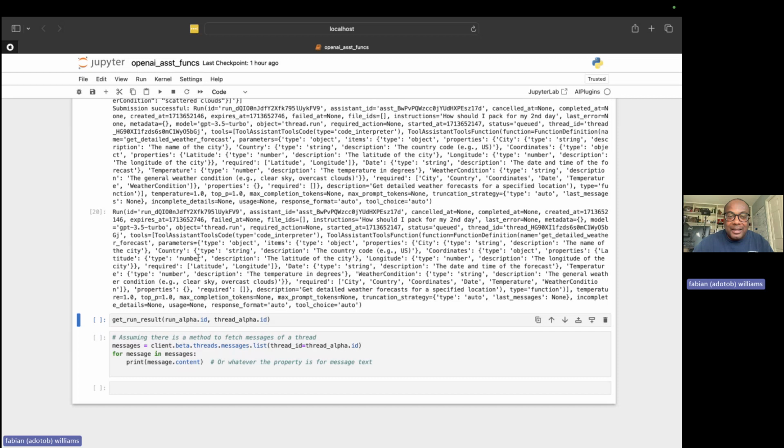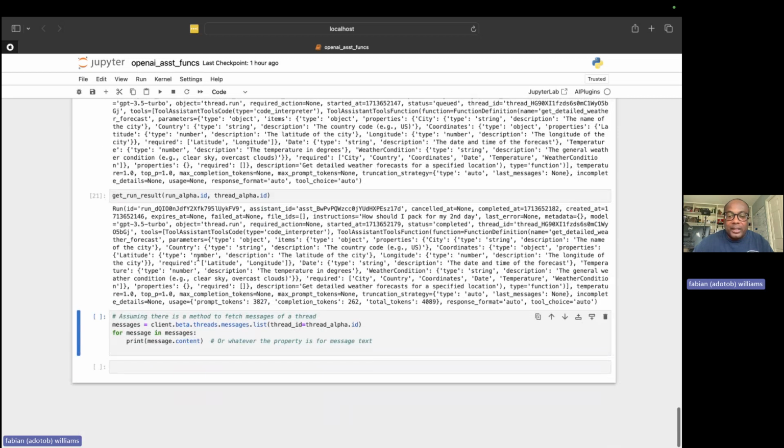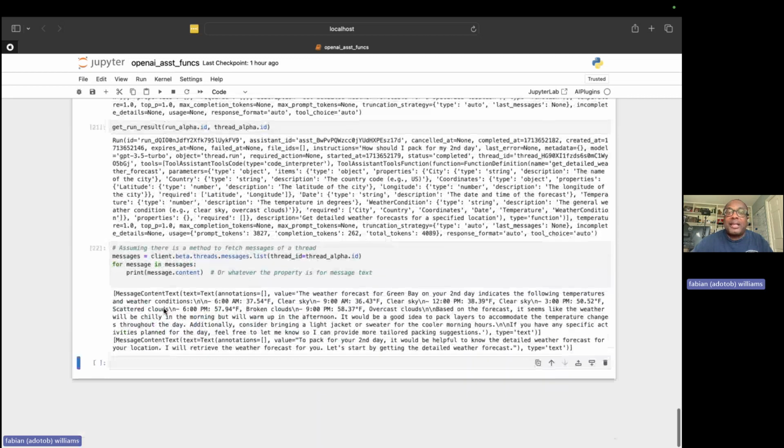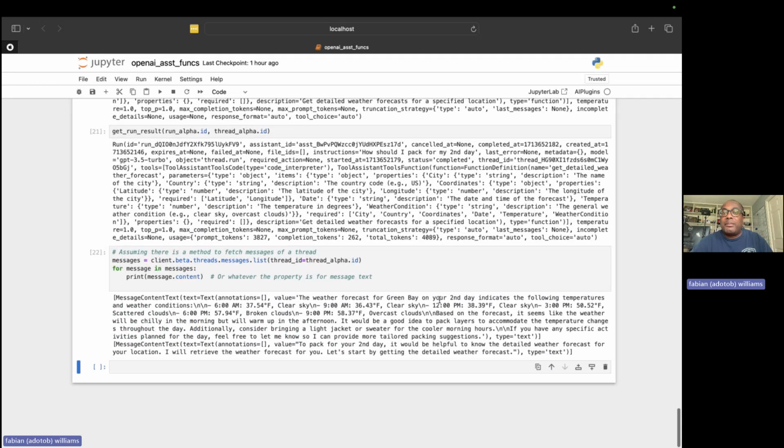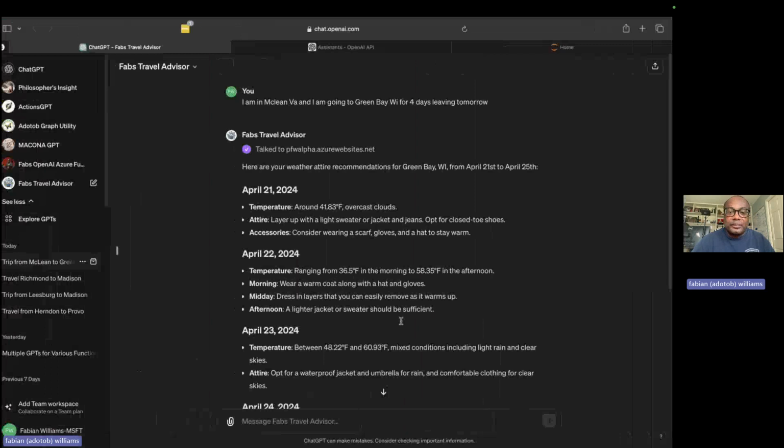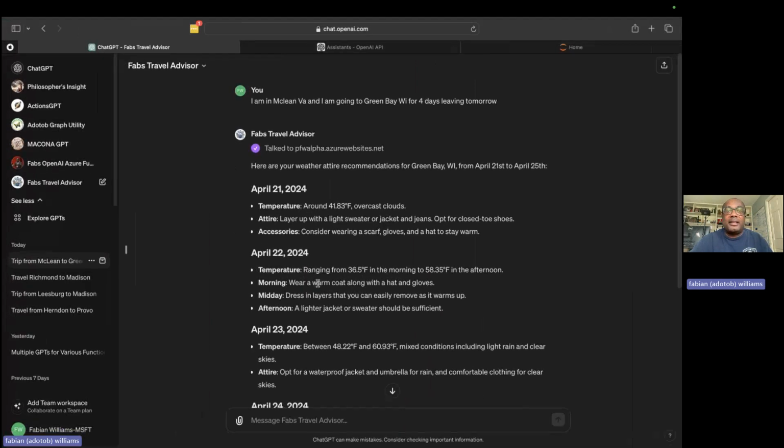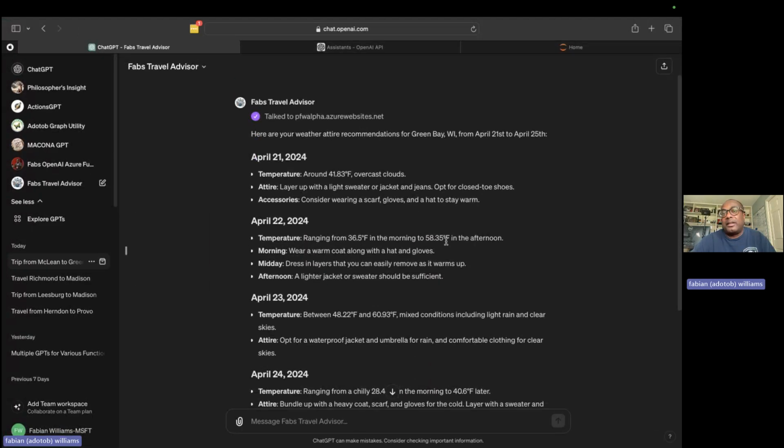But now we want to see it in a human readable format. We do this, and it says the weather forecast for Green Bay on your second day is about 35 degrees in the morning, 36, 38, and 50-something degrees in the afternoon, with some overcast and so on. Let's fact check this against the other one for the second day. We can see it, there it is, so 30 to 50, and it's telling us how to dress for the attire.